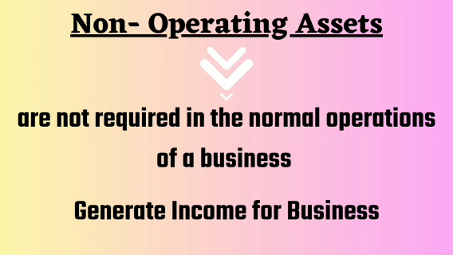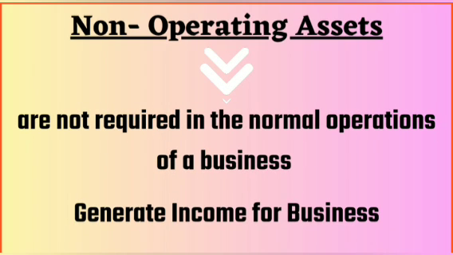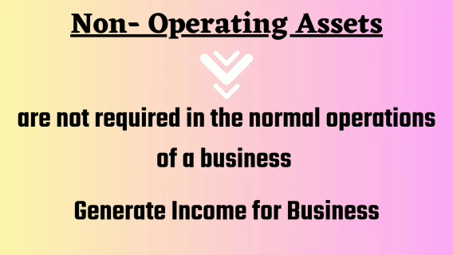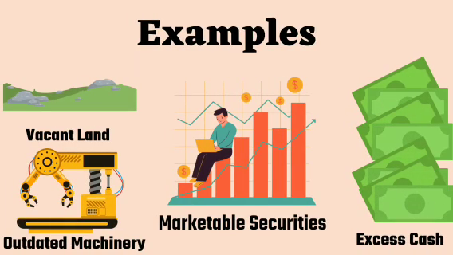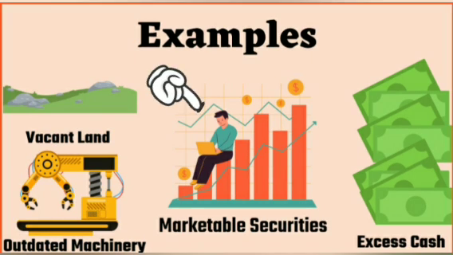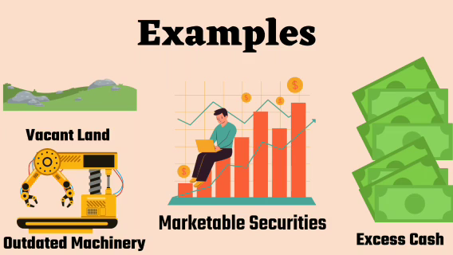Non-operating assets are not essential for the operation of the business but generate income for the business. Let's understand this with the help of some examples. Vacant land, outdated machinery, marketable securities, excess cash. All of these are examples of non-operating assets, as these are not used in the daily operation but generate income, which is known as non-operating income. For example, marketable securities. A company generally invests its excess cash in these securities to generate a fixed low-risk return. These securities can be easily sold in the market as and when the need arises. The revenue generated from the securities is reported as non-operating income.